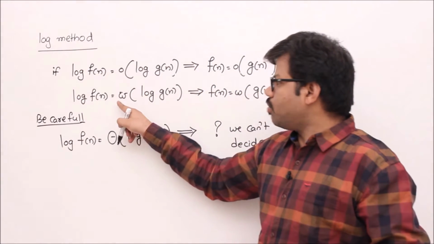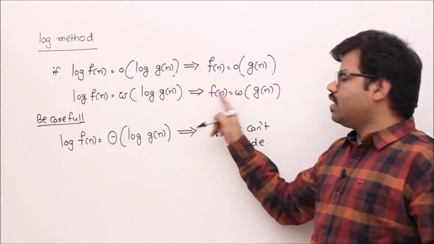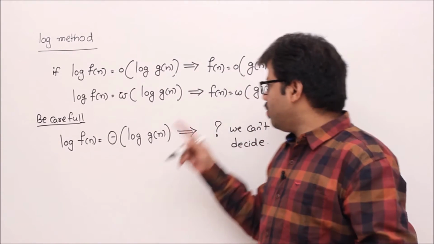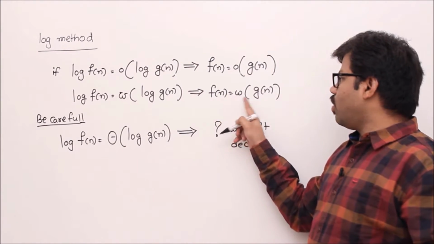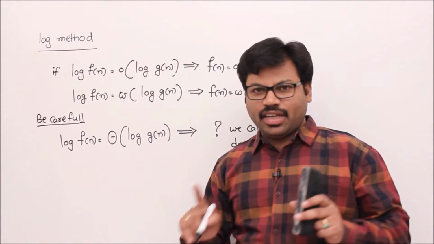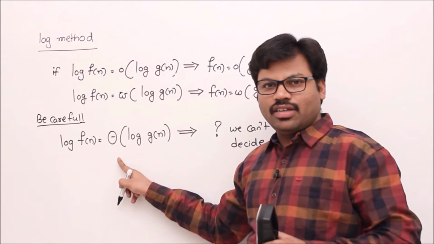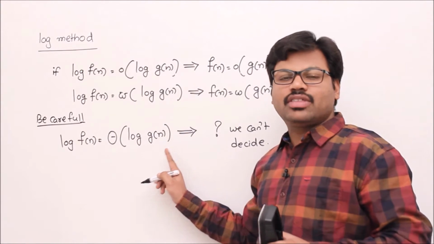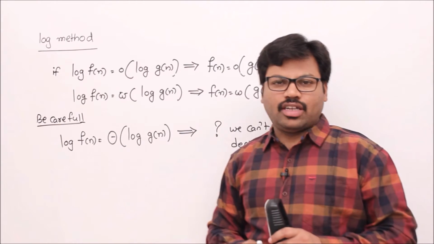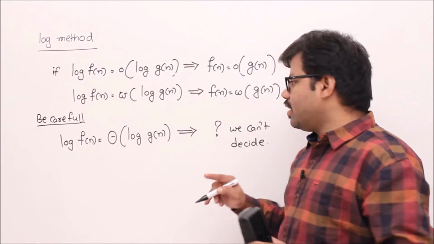If log f of n is small omega of log g of n, then the same thing holds good before applying the logarithm. That means f of n equals small omega of g of n. But be careful. If log f of n equals theta of log g of n, then it won't work out. So don't say f of n equals g of n asymptotically. We can't decide anything.